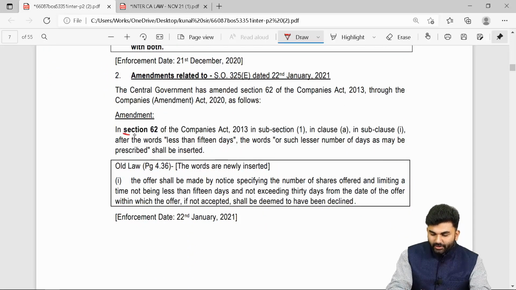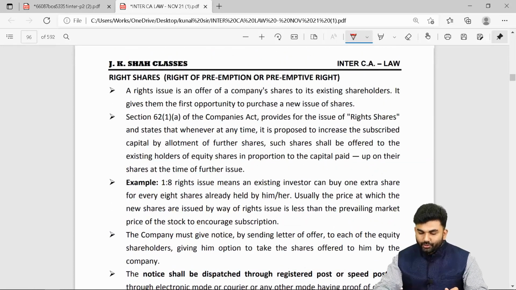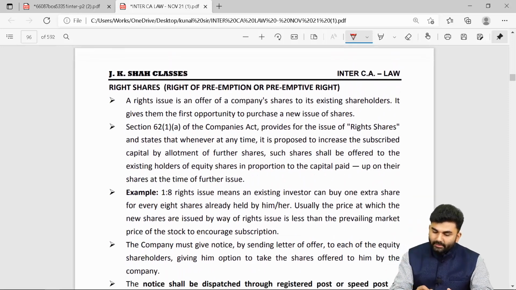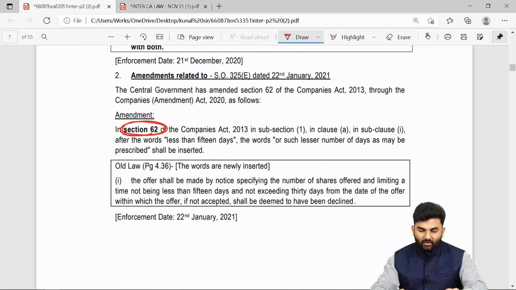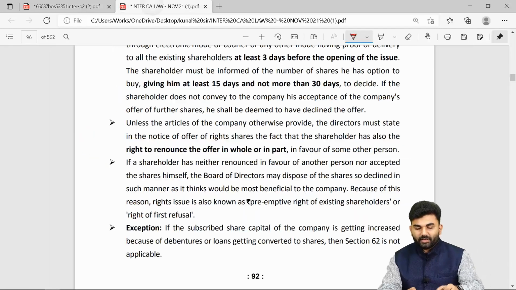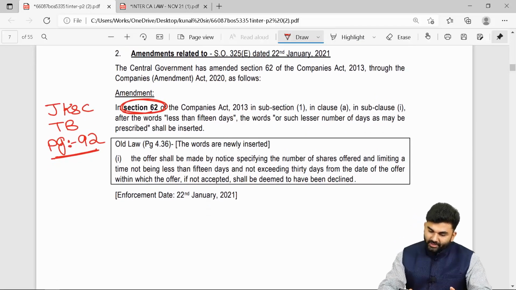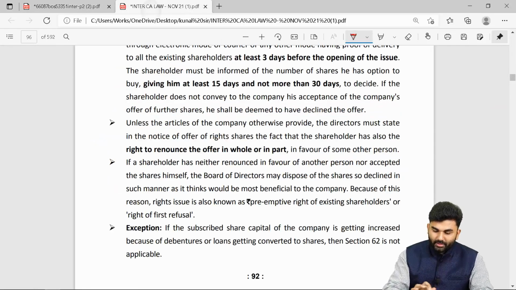The next amendment is towards the provision of section number 62, which is about further issue of share capital, under the heading called rights shares, which you will find in your JKSS textbook, page number 92. See, what is the change over here? The words written are less than 15 days, which should be added with the words or such lesser number of days as may be prescribed, and this is a new insertion of words.